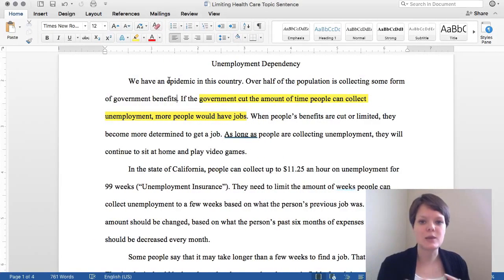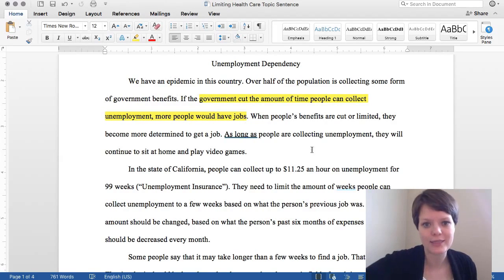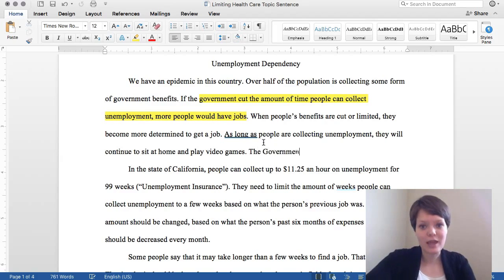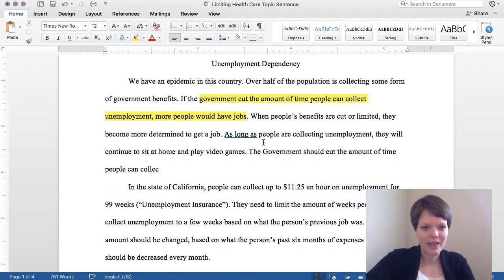To make your thesis statement super clear, try to make it a firm statement at the end of your paragraph. So what I would do is phrase it as a command instead of saying if this or when this or as long as this, to say the government should cut the amount of time people can collect unemployment so that everyone can have more jobs.